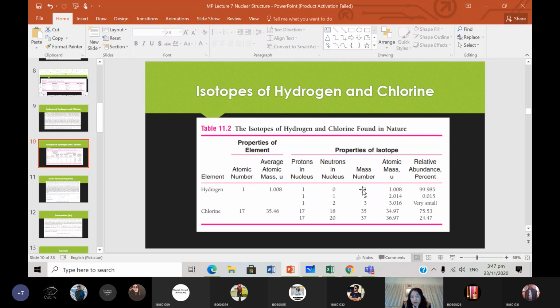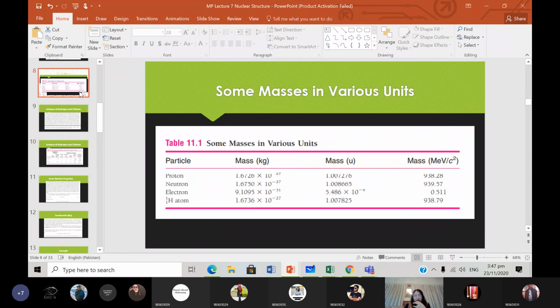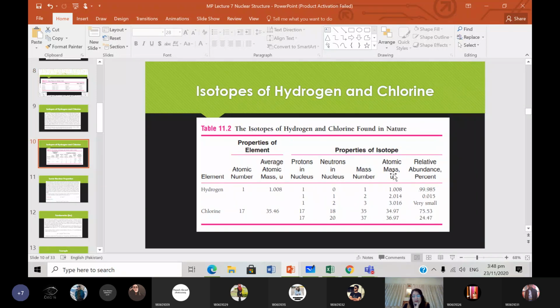Atomic mass units, you would multiply this mass number. How did these numbers come to us in atomic mass units? When we calculate the atomic mass total, it is 1 proton plus 1 electron for hydrogen, 1 proton plus 1 neutron plus 1 electron for deuterium, and 1 proton plus 2 neutrons plus 1 electron for tritium. So this is how we calculate the atomic mass. We will use these values over here because we are calculating in terms of atomic mass units.